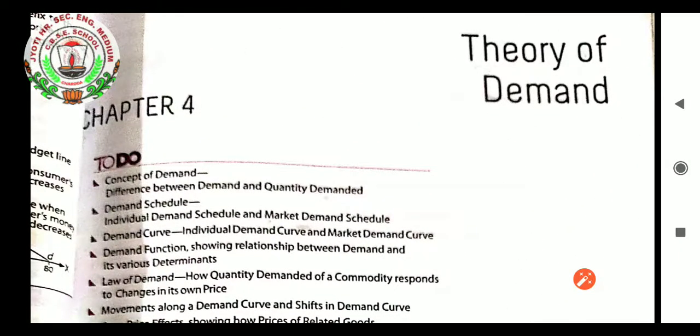What is theory of demand? Demand, students, what do you mean by demand? When some people need something and parallelly they have the money to pay and get that thing, then it becomes demand. Merely thinking but not having the money to consume that thing is not a demand. So when a person wants to possess something and parallelly has the money to consume it, then it is considered as demand.